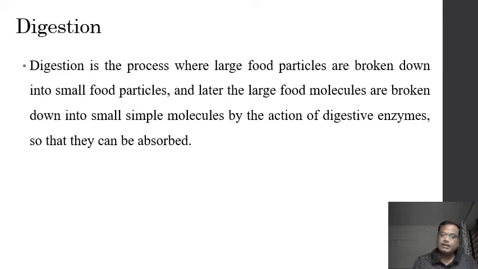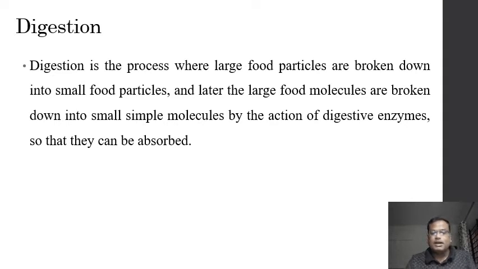So what is the ultimate aim? The food which is going to be digested must be in a form which can be assimilated, which can be absorbed. So basically digestion is the process where the food is broken down into small pieces mechanically and then chemically.